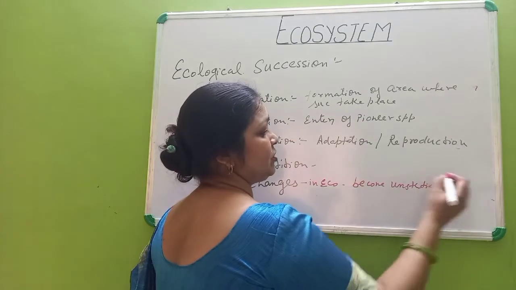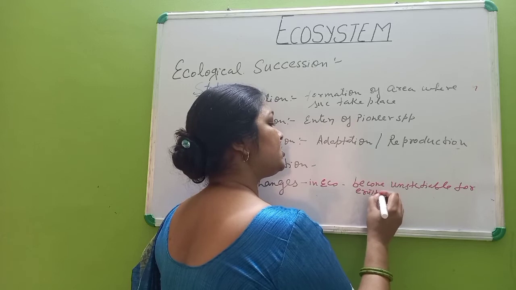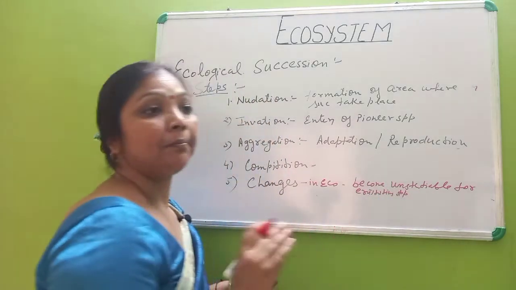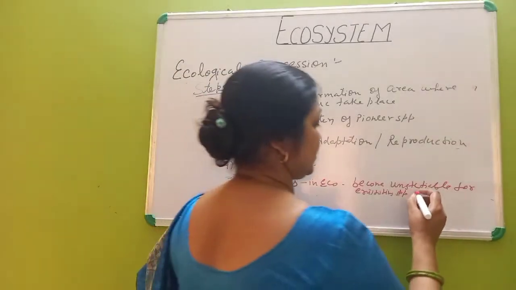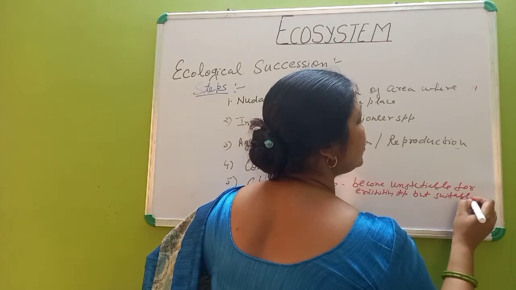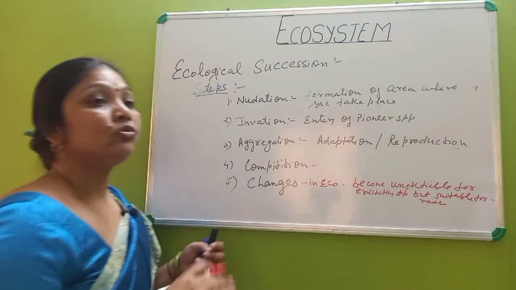And those changes may become unsuitable for existing species, but more suitable for the next.